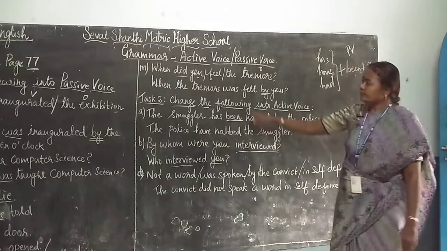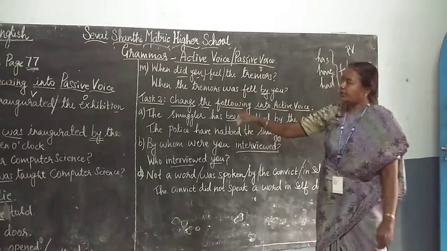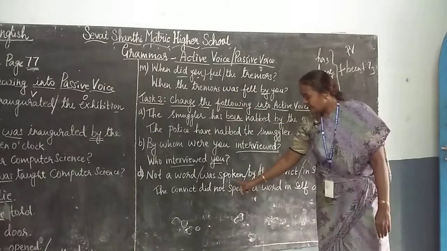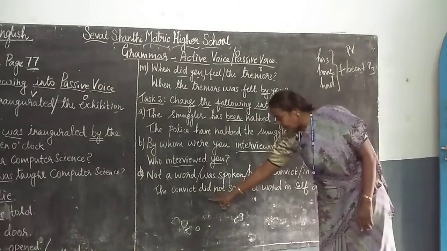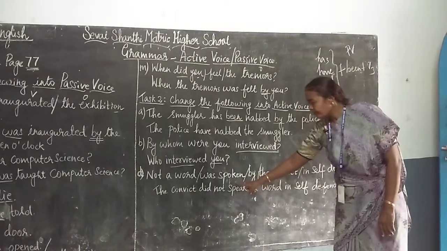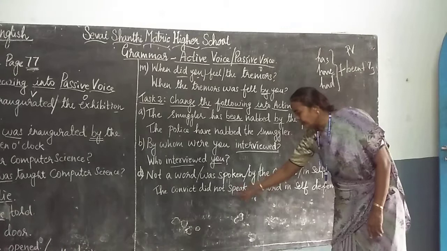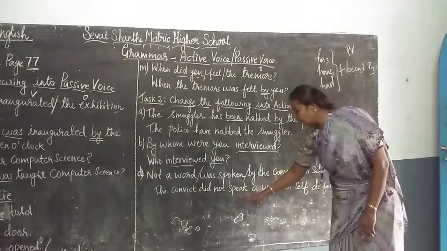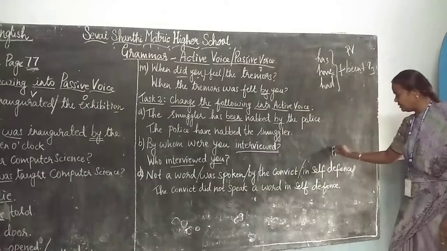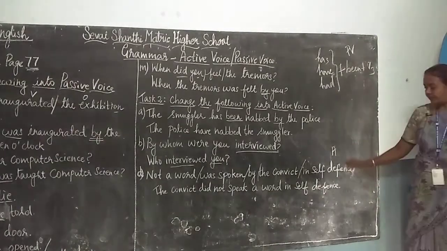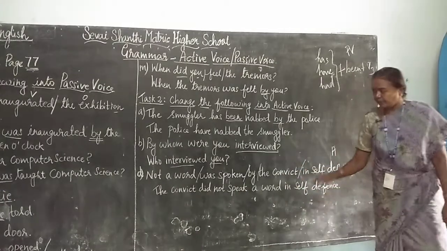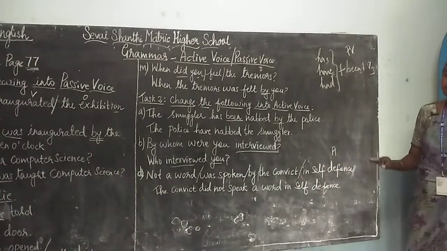You can see some more examples. I have changed "did" as "was"; like that, here I am changing "was" as "did". The convict did not speak. Spoken is verb 3, so past tense is here, and the verb will be in the present form. So: the convict did not speak a word in self-defense. That is the answer here.